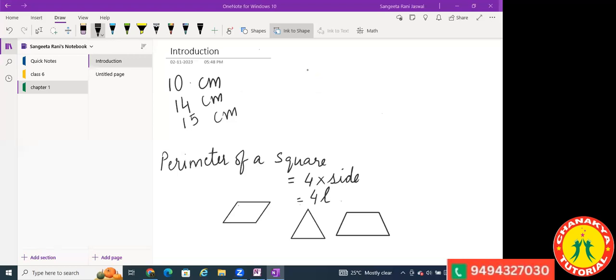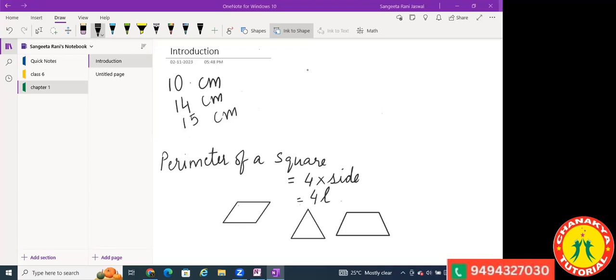Now this is just you sending me the answer. You added up all the dimensions and gave your answer. But when we are doing statement sums, we need to write the statement also. You get marks for the statement in the exam. So your first statement should be: the perimeter of a triangle is the sum of all sides, that is 10 centimeter plus 14 centimeter plus 15 centimeters.